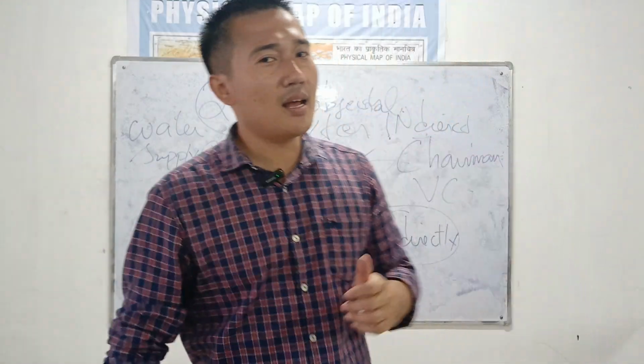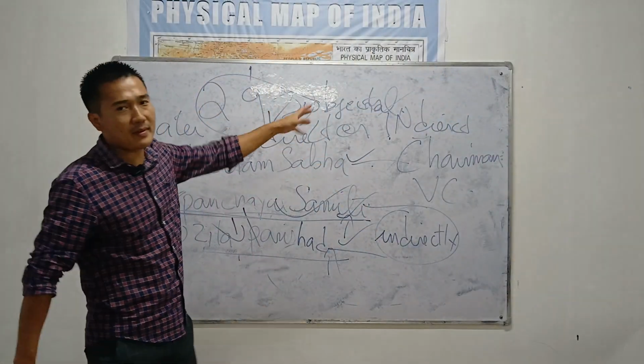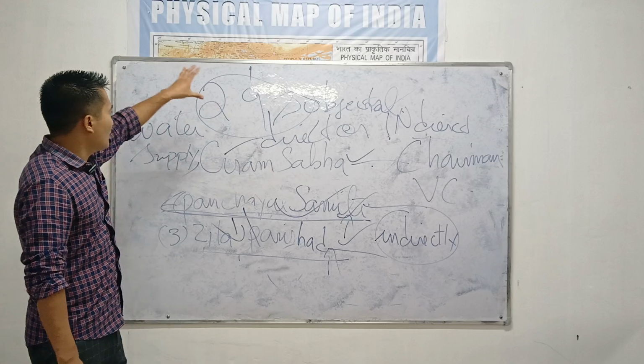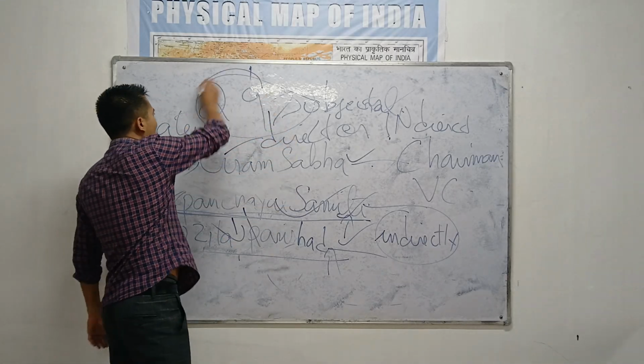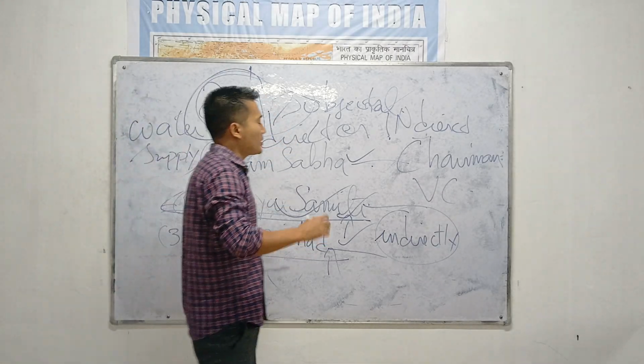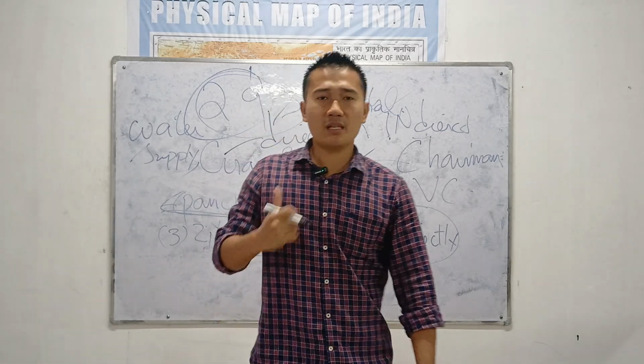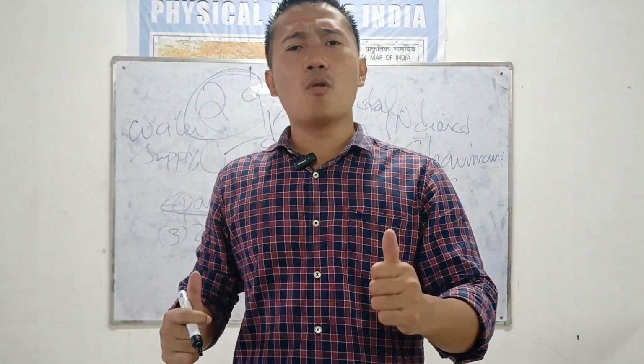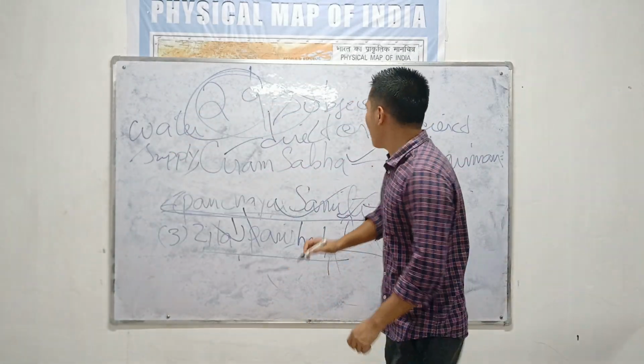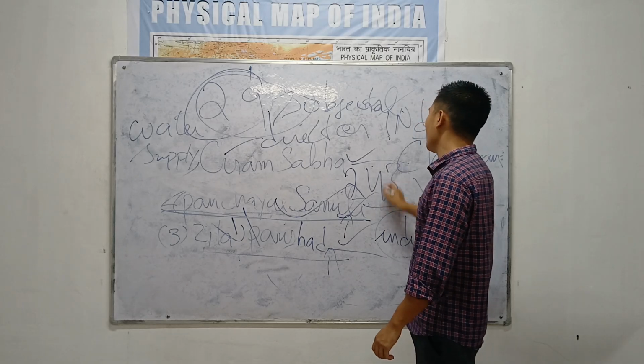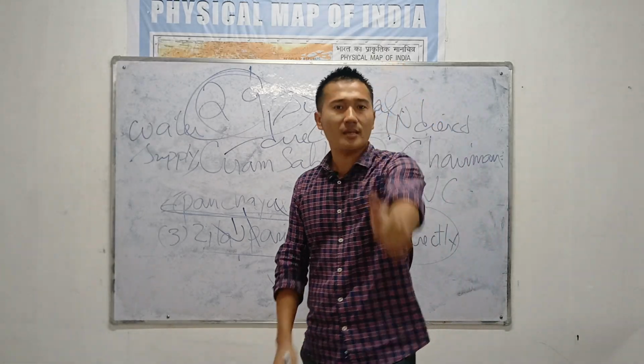So with this, I end the 73rd Constitutional Amendment, and next I will discuss the 74th Constitutional Amendment. So please remember, this is a very important body, Article 243. Remember, memorize the longest article in India, and it deals with the Panchayati Raj system.